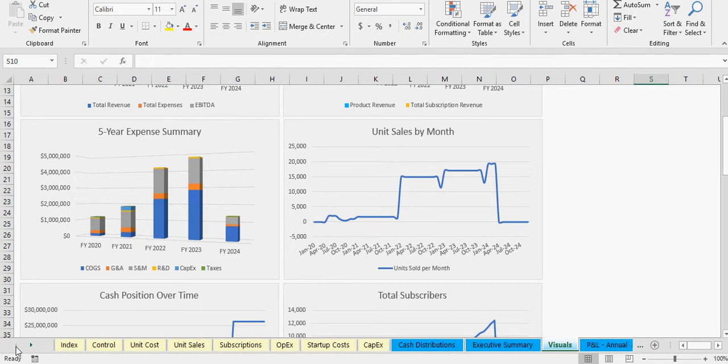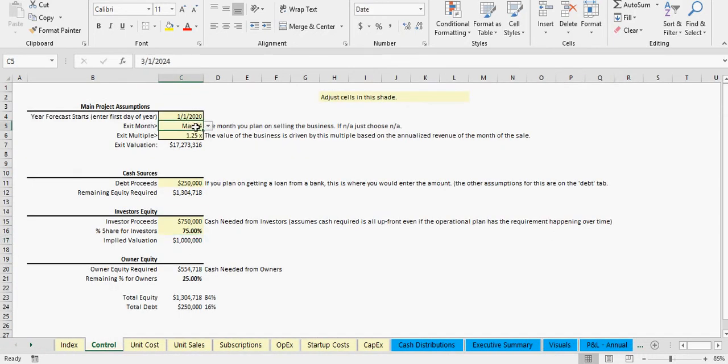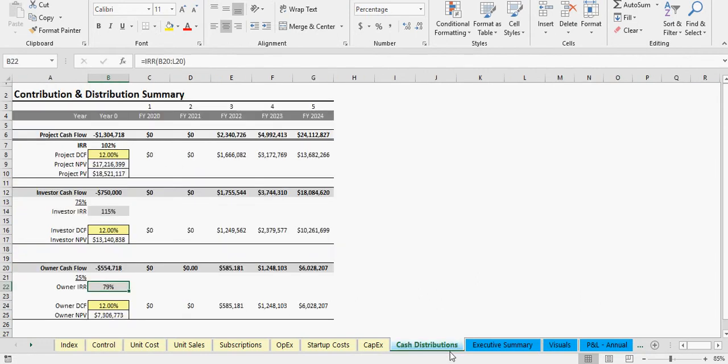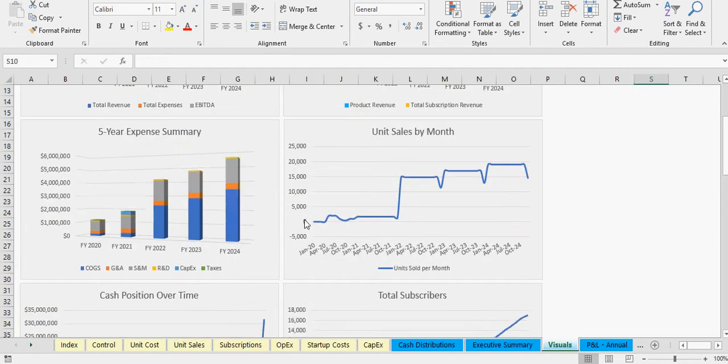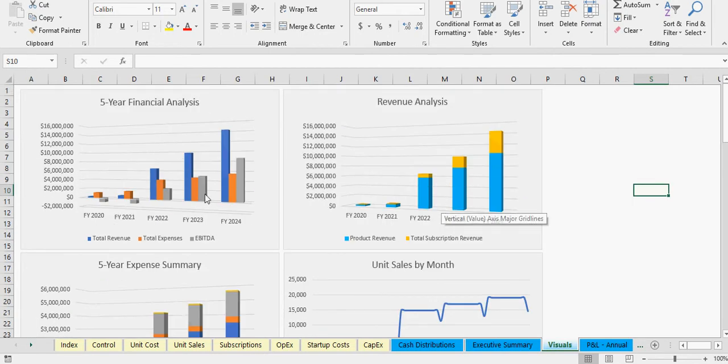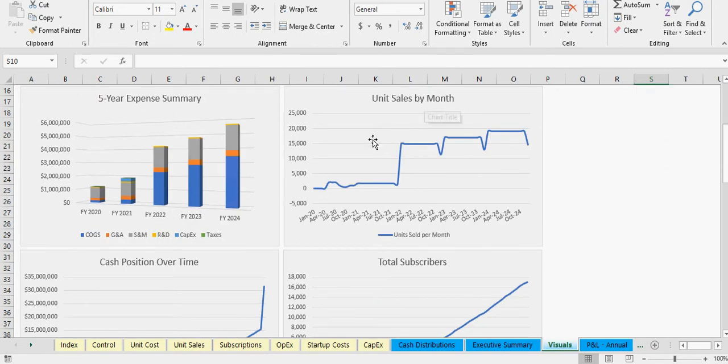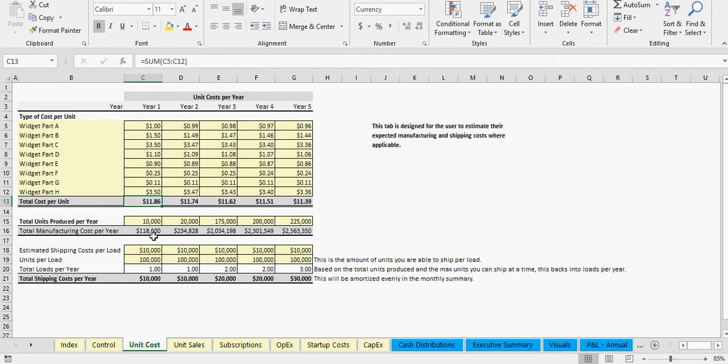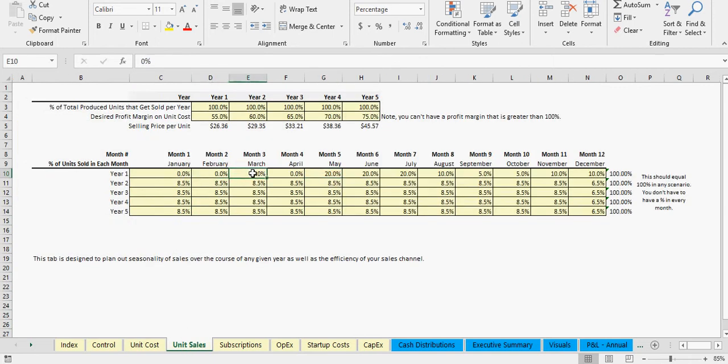And let me put our exit back to the last day of the year so the numbers all keep going up. And the visuals look nice. So there we go, that updated. You've got unit sales by month. This is based on your assumptions here with the unit sales, and then per the percentage you sell in each month of the year. And I've done that. You can change it over the course of 5 years for seasonality. And then also that's based on the percentage you put up here.